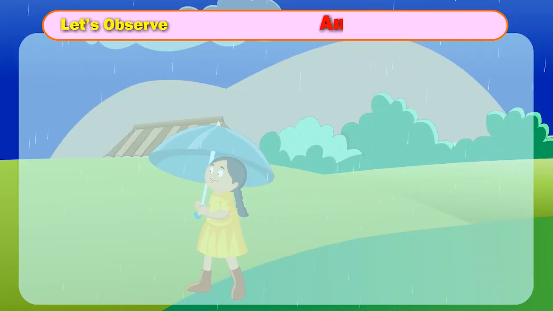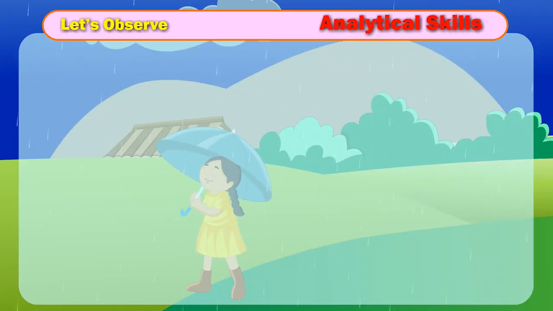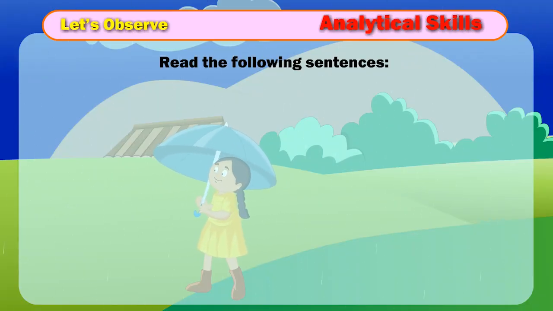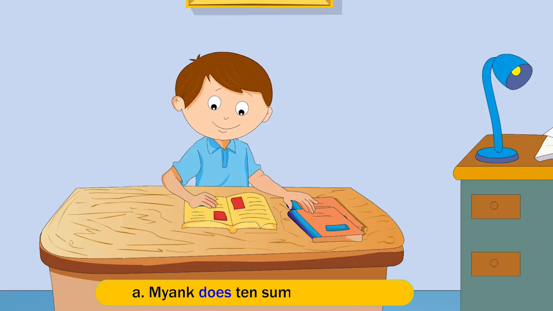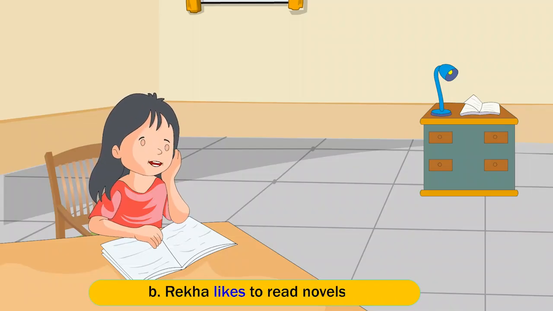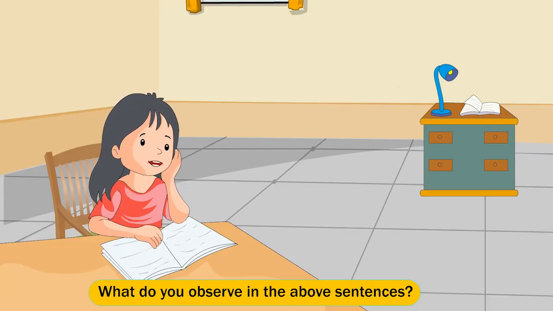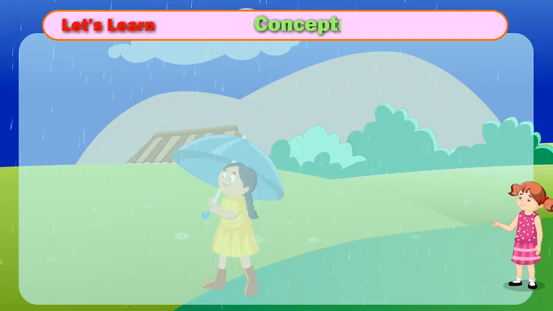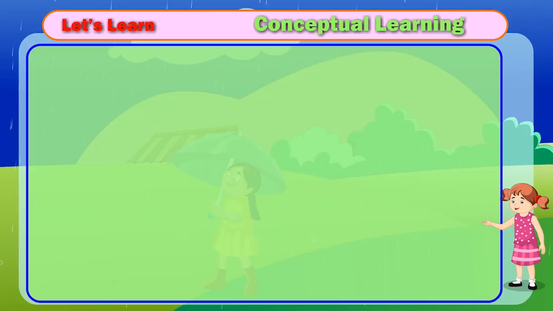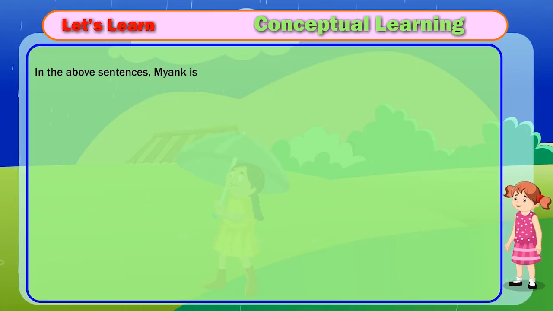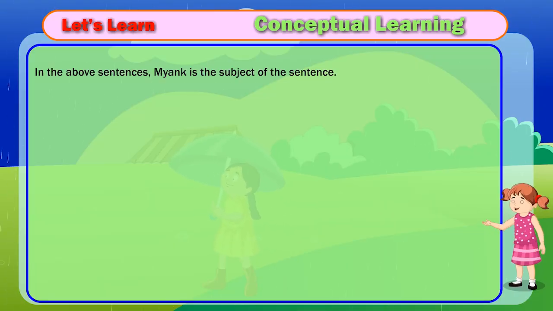Let's observe analytical skills. Read the following sentences. A. Mayank does 10 sums every day. B. Rekha likes to read novels. What do you observe in the above sentences? Let's learn conceptual learning. In the above sentences, Mayank is the subject of the sentence.